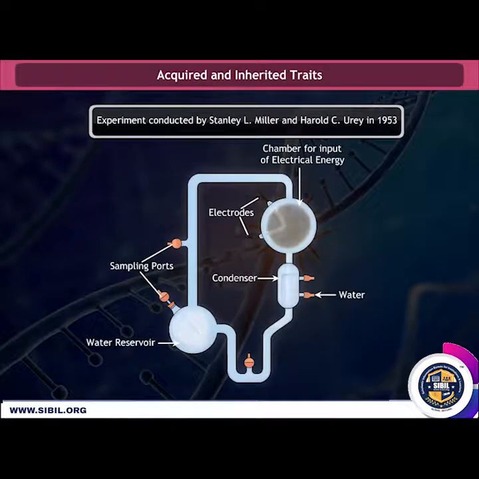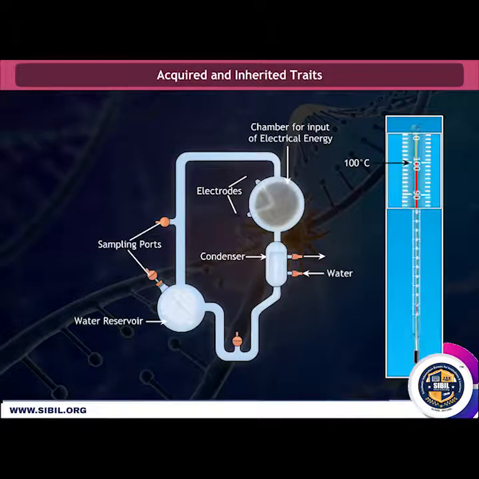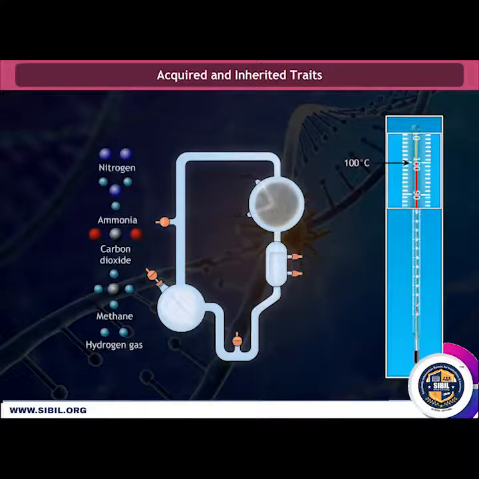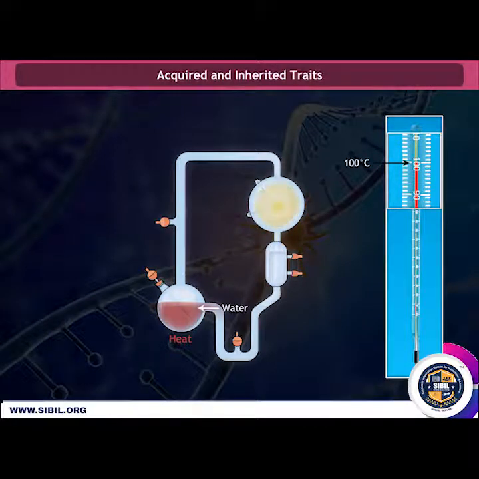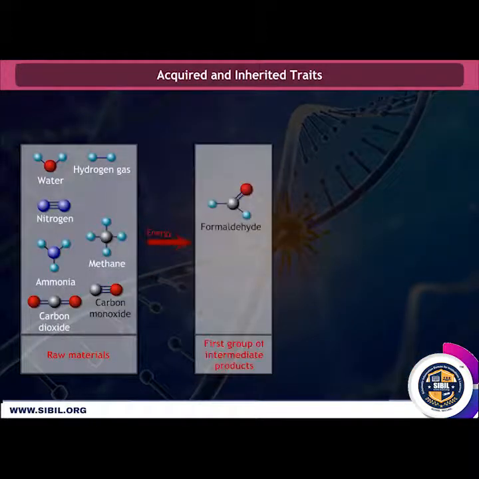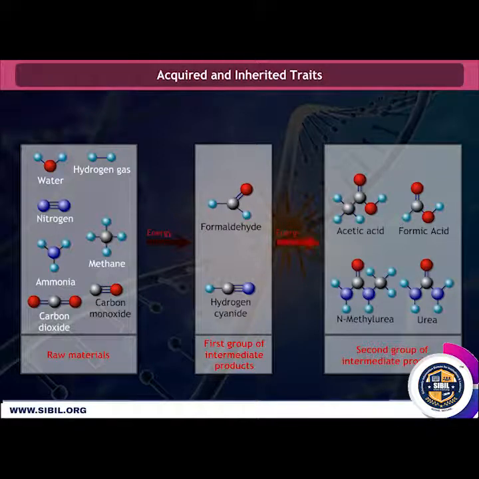Experiment conducted by Stanley L. Miller and Harold C. Urey in 1953. They assembled an atmosphere similar to that thought to exist on Earth only. This had molecules like ammonia, methane, hydrogen gas and nitrogen, but no oxygen, over water. This was maintained at a temperature just below 100 degrees Celsius, and sparks were passed through the mixture of gases to simulate lightning. At the end of a week, 15% of carbon from methane had been converted to simple compounds of carbon, including amino acids, which make up the protein molecules.